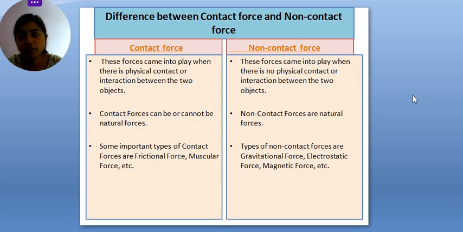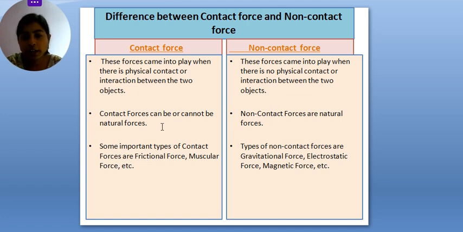So let's finish the lecture. What we have discussed: what is force, what are the exerting forces, how it is created, on which things the force depends, and also what the effects of forces are. We also discussed which kinds of forces there are and how many types. There are two types of forces: non-contact force and contact force. In contact force there is a physical interaction, physical contact, but in non-contact force there is no physical contact between the two objects.